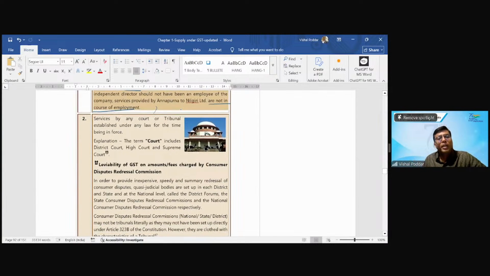Now, next comes services by courts. Please understand, students, like we discussed previously, that where government is doing any function which is a sovereign function, there is no GST on that. Why? Because the government is there to perform those functions, which are their sovereign functions. Similarly, when courts charge you some fees, like whenever you have to file an appeal, there is an appeal fee, there is a court fee. Only after paying those fees can you avail the services of the court, that is, you can get justice. So even for getting justice, you have to pay fees, which is the appeal fee, etc.